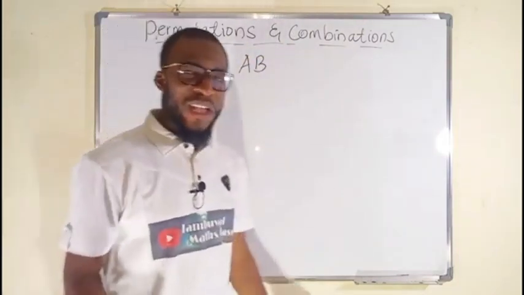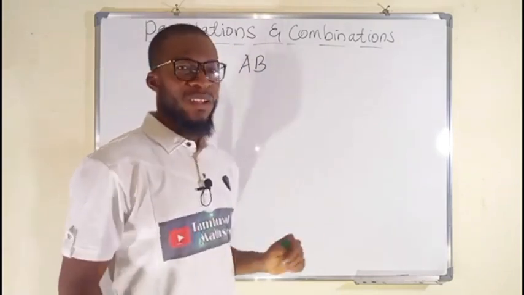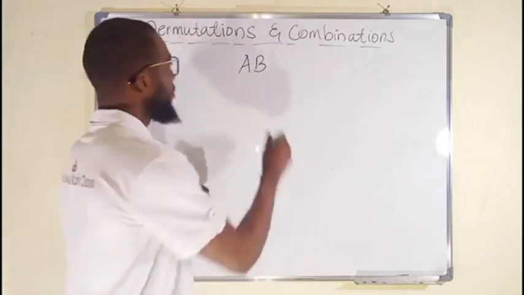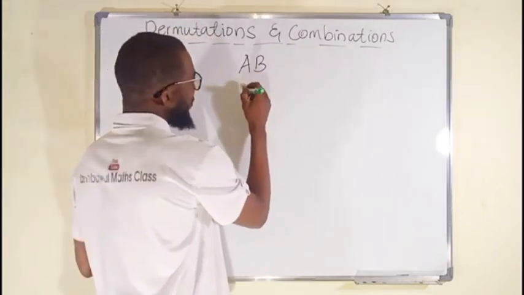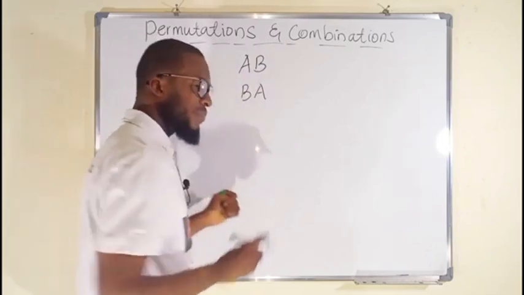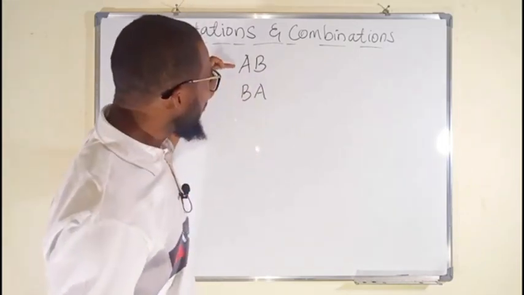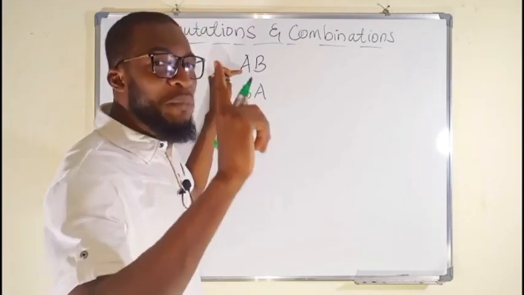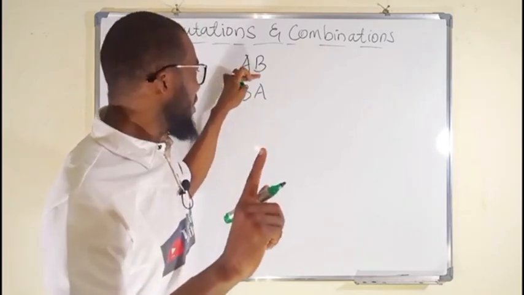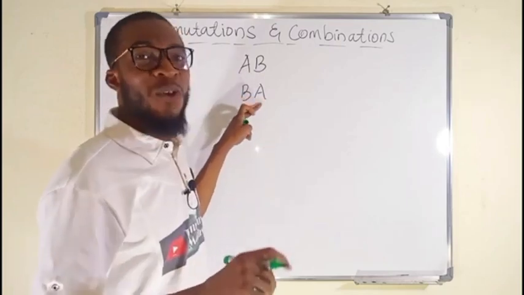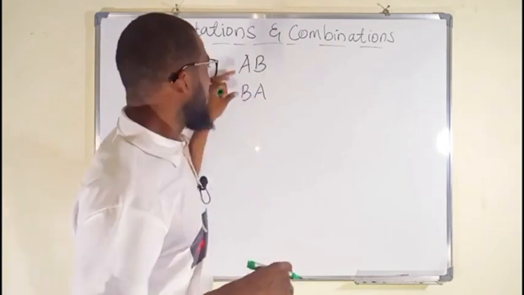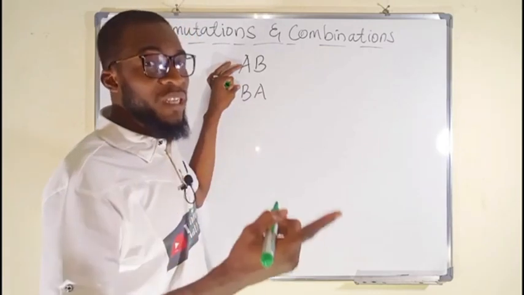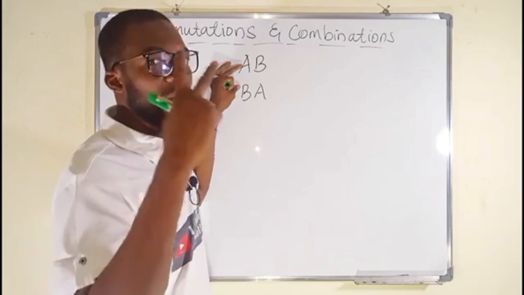Okay, suppose we have two letters, A and B. The question is, how many ways can we arrange these letters? We can arrange them in two different ways: AB, or let me say BA. Can you see that we have two different arrangements, but a single combination, because AB and BA are all letters A and B. So in combination, they are regarded as one, but in permutation, they are considered as two.